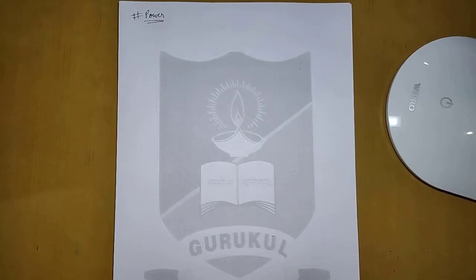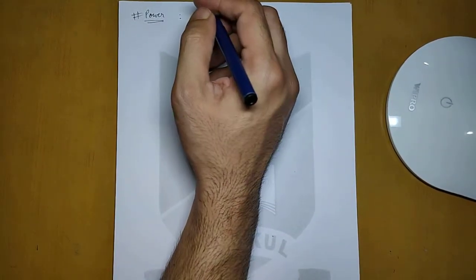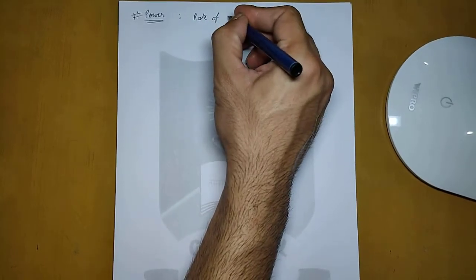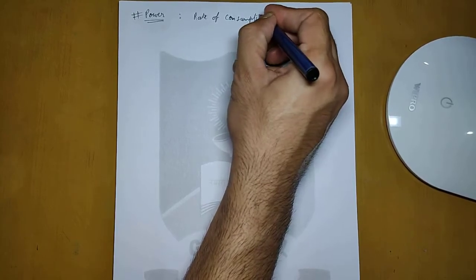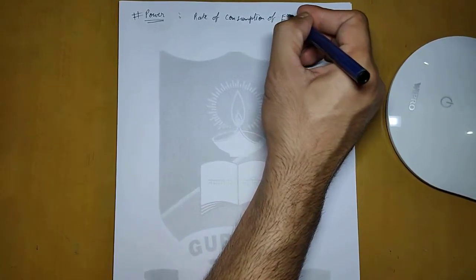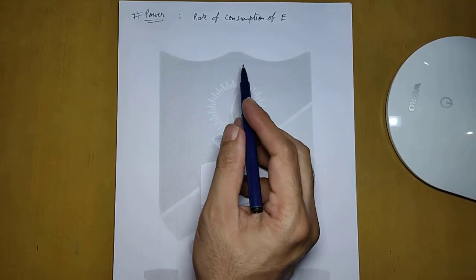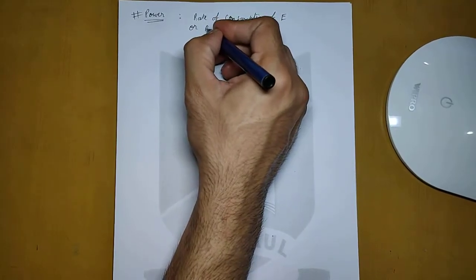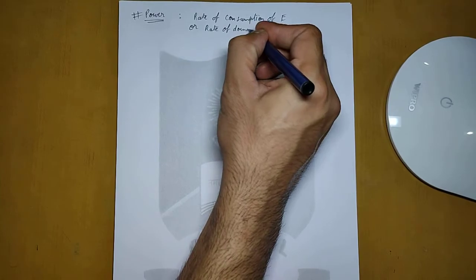Now the next topic that we will talk about is power. In earlier classes, in your junior classes, you have studied that power is the rate of doing work, or we can say that power is the rate of consumption of energy. If a body is consuming energy to do some work, then the rate at which the body will consume the energy is called power. Or we can write our old definition: it is the rate of doing work.